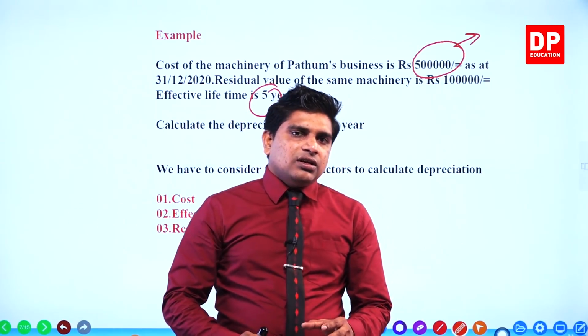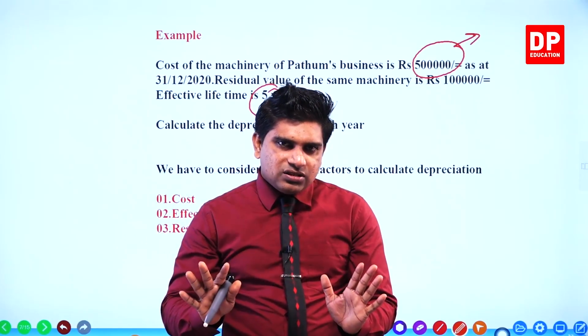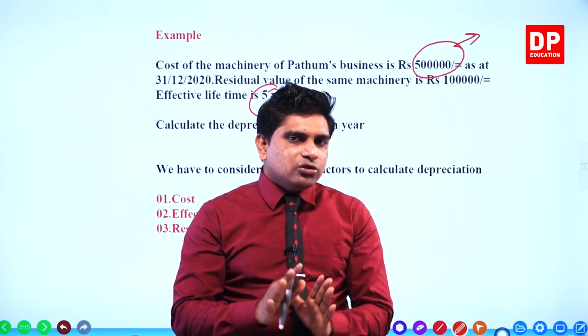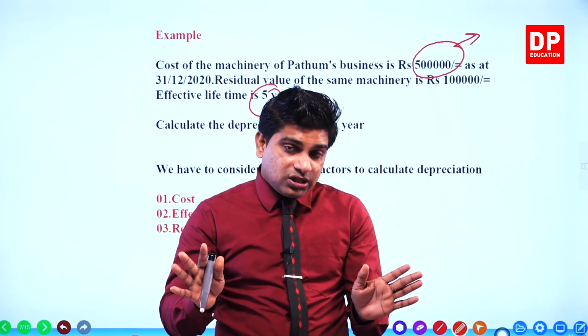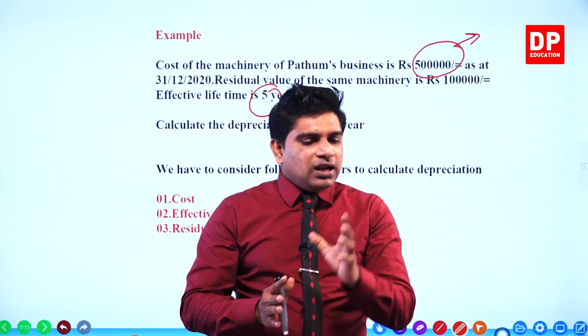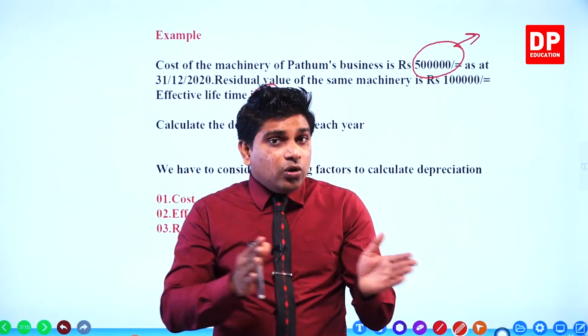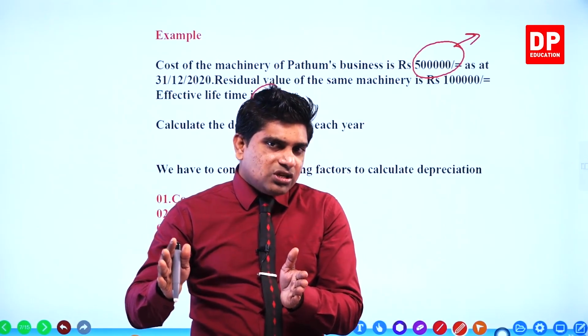Expected, how long you can use this machine? 5 years. These details will be provided to you. Don't think about those things, right? In the question, they will give these details. So, lifetime is given, 5 years. How long can you use this machine? Only 5 years.